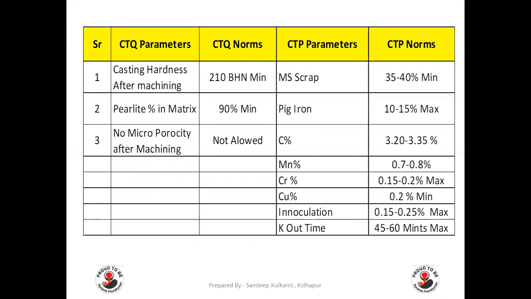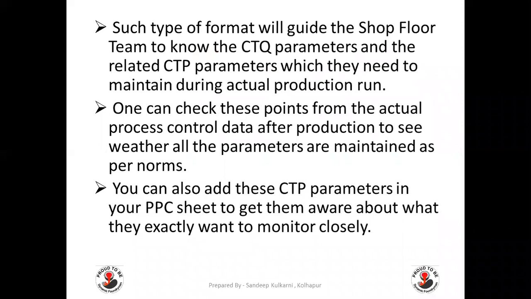If we control these parameters, we are able to maintain CTQ, that is critical to quality parameters. If one or two parameters from the CTP are out of range or are deviated, then we cannot achieve the CTQ parameter. So it is very important to maintain all these CTP parameters as per given specification. Such a format will guide the shop floor team to know the CTQ parameter and the related CTP parameter which they need to maintain during the actual production run.